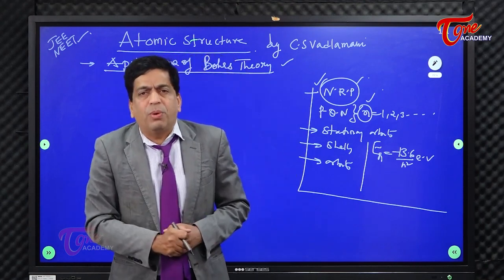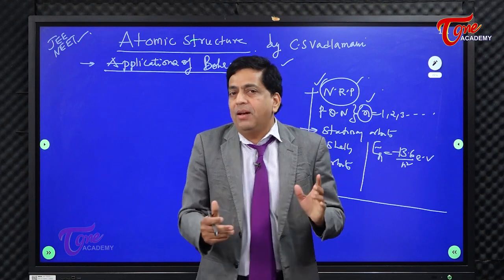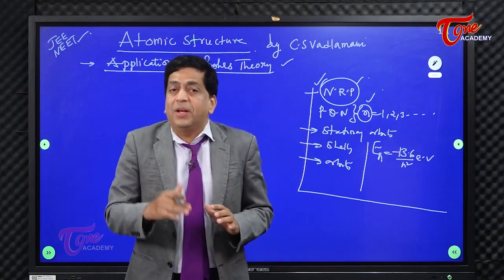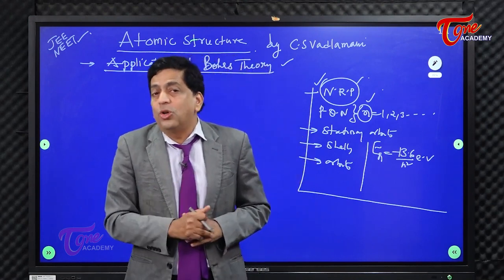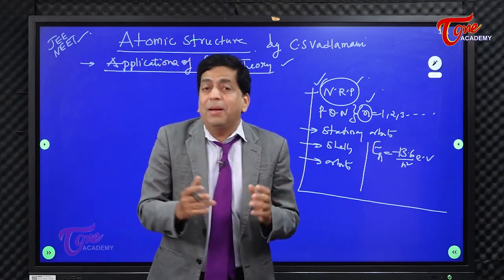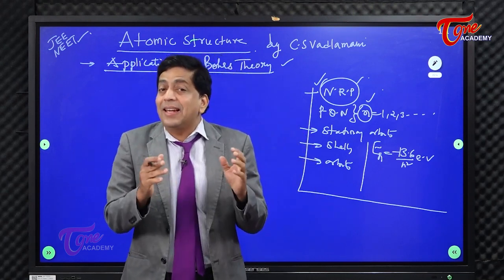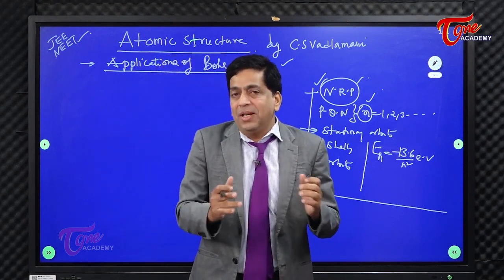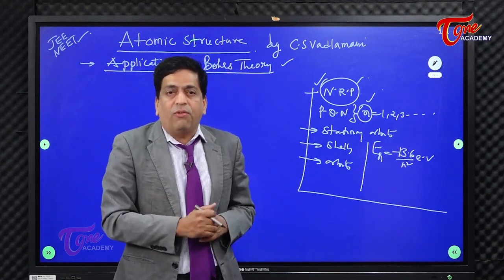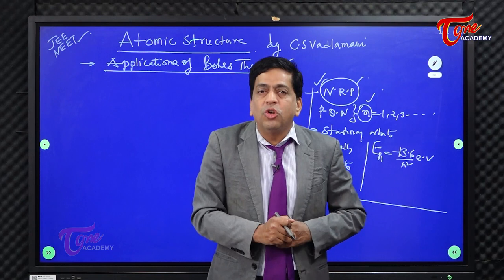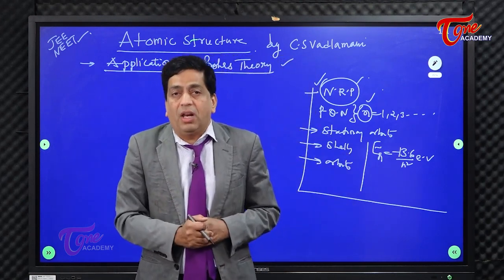So if someone is proposing non-radiating paths for electrons around the nucleus, then the natural question arises: the electron in the shell, the path in which it is actually revolving, is neither emitting energy nor absorbing energy. Does light come out from the atom? That means, technically speaking, does the atom radiate at all? Of course it radiates, because the spectrum is very much available.